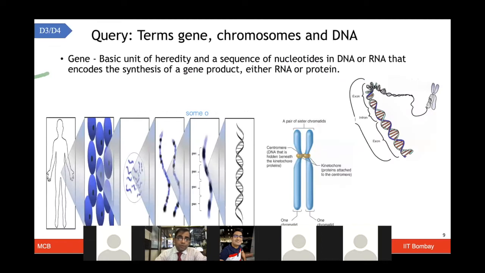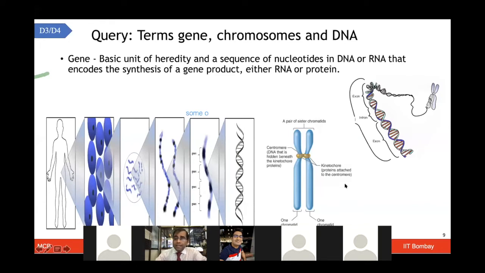I think one of the students has asked for clarification on the terms genes, chromosomes, and DNA. I think this image was probably clear to explain that. In the human body, you have billions of cells, and these cells contain a nucleus. Each nucleus contains all these chromosomes. These chromosomes contain these genes, which are made of DNA.